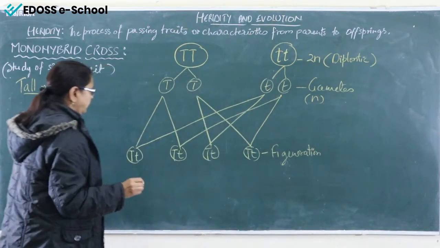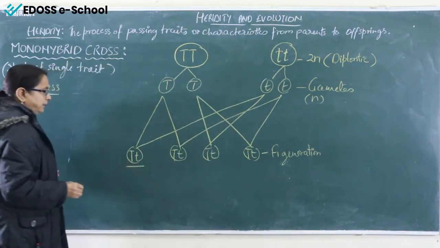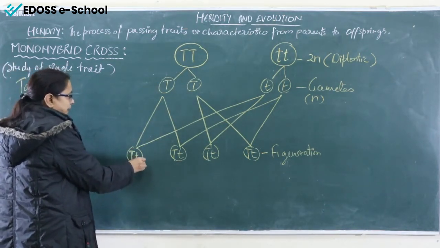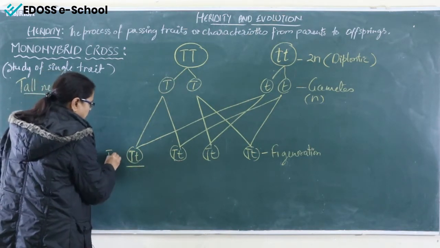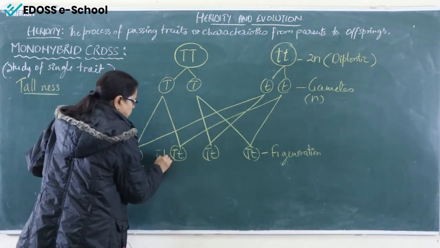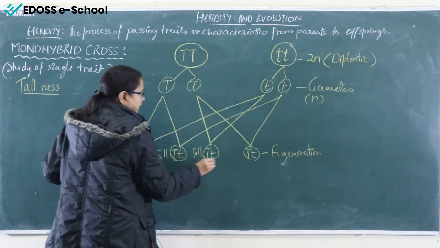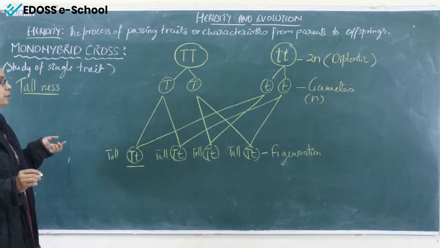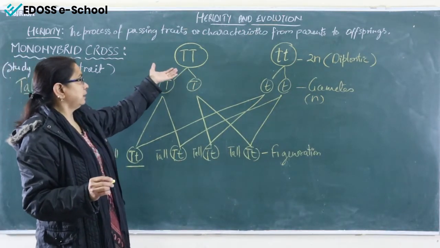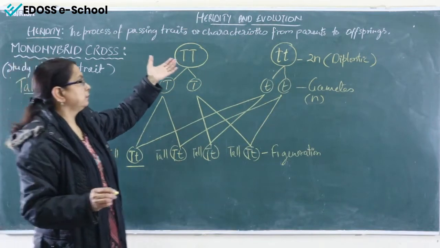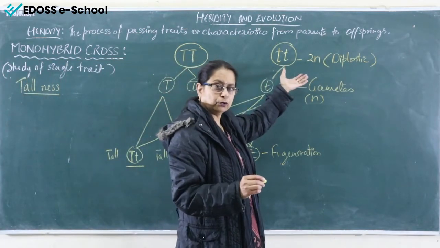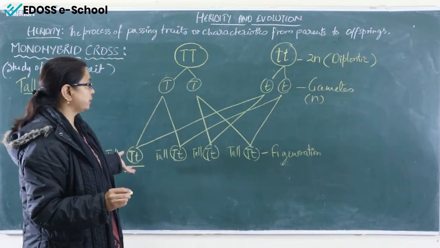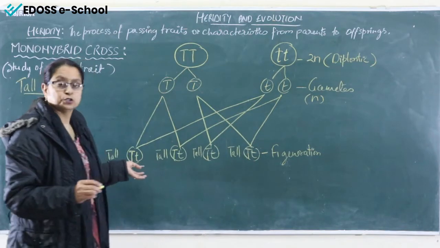And what is the phenotypic appearance of the plant? When dominant T is there, definitely the plant will be tall. This is tall. Again, this one is also tall because capital T is there. So all 4 examples are tall. That means when we cross the dominant trait tallness with the dwarf trait, all of the offspring in the F1 generation are tall.